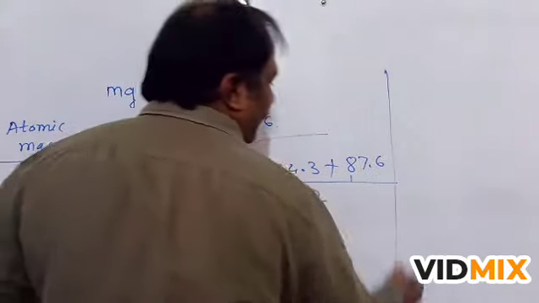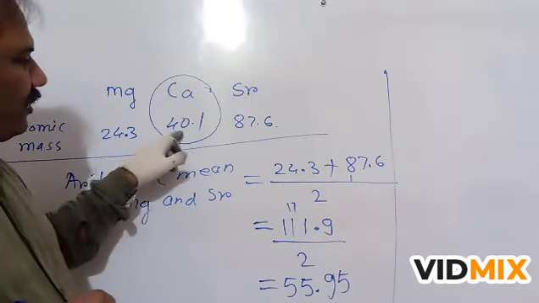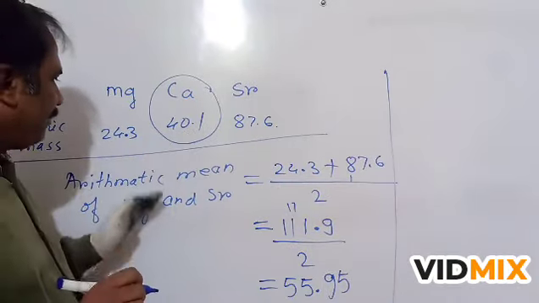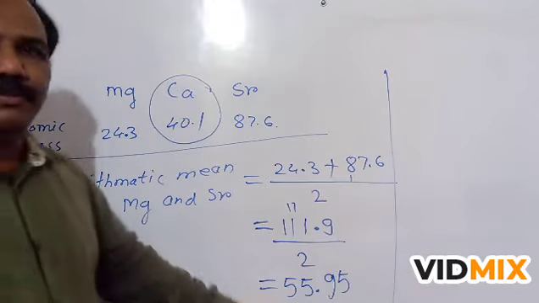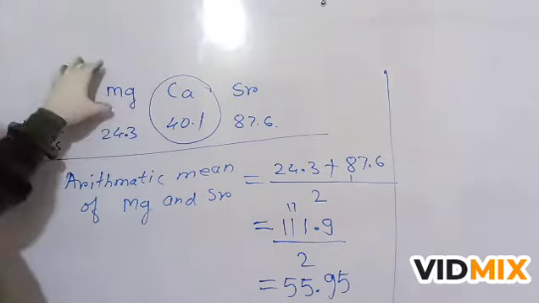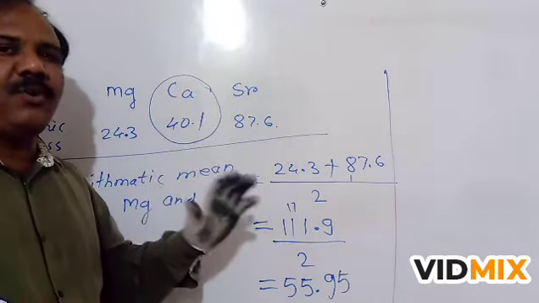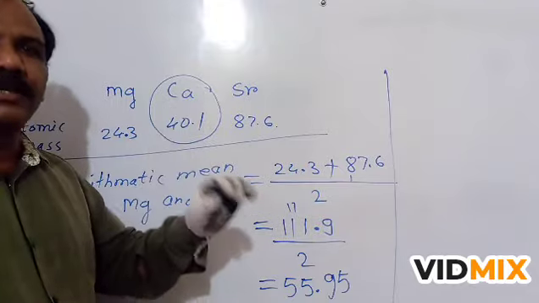The atomic mass of calcium is 40.1 and the arithmetic mean of the first and third element is 55.95. Thus the group of magnesium, calcium and strontium is not a Dobereiner triad.